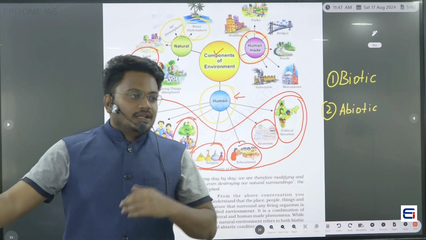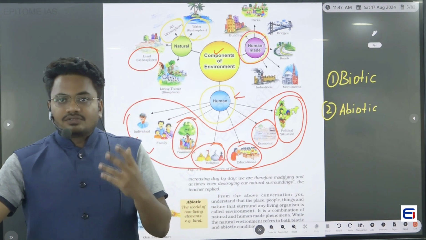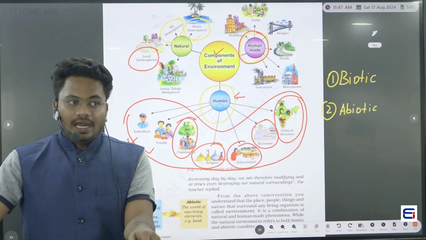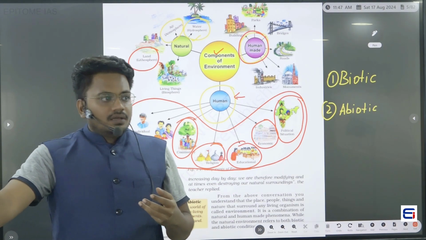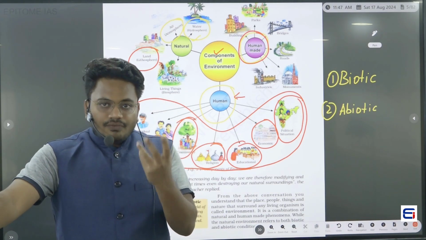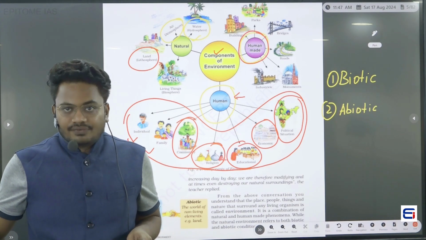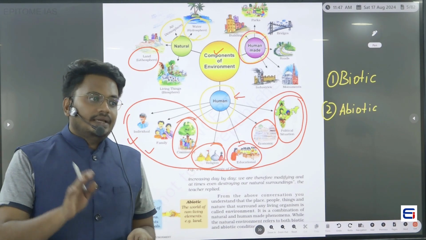Now, what is meant by lithosphere? In class 6, we understood that lithosphere is nothing but the solid portion of the earth, and that it is very important for the existence of life. Then what is meant by atmosphere?